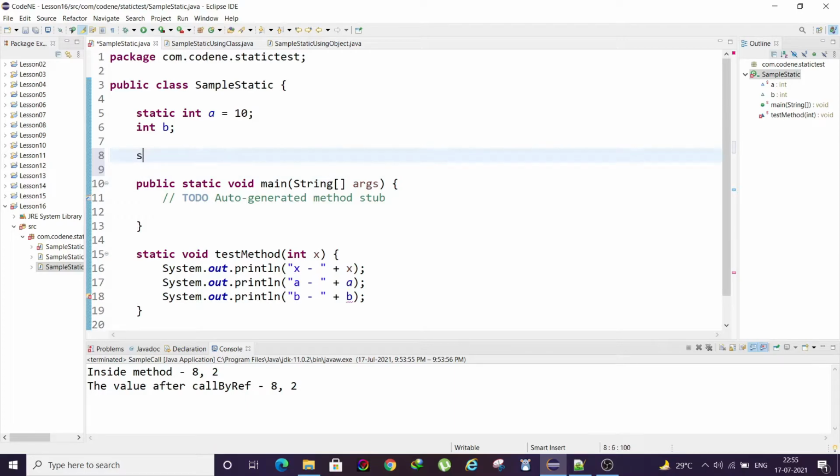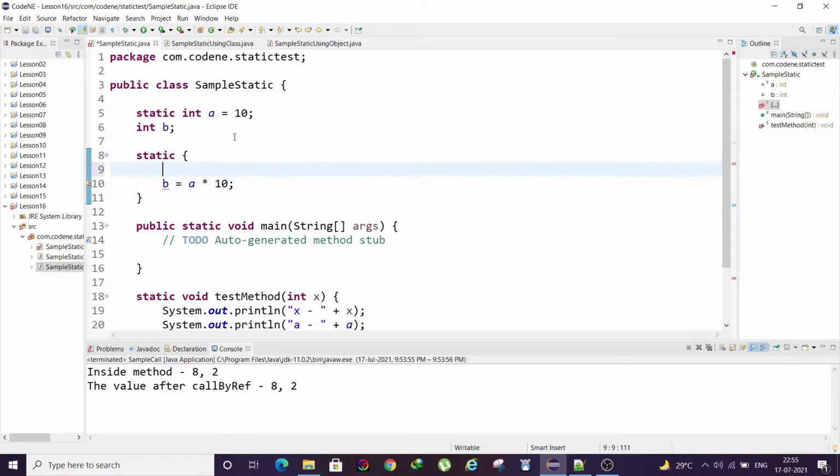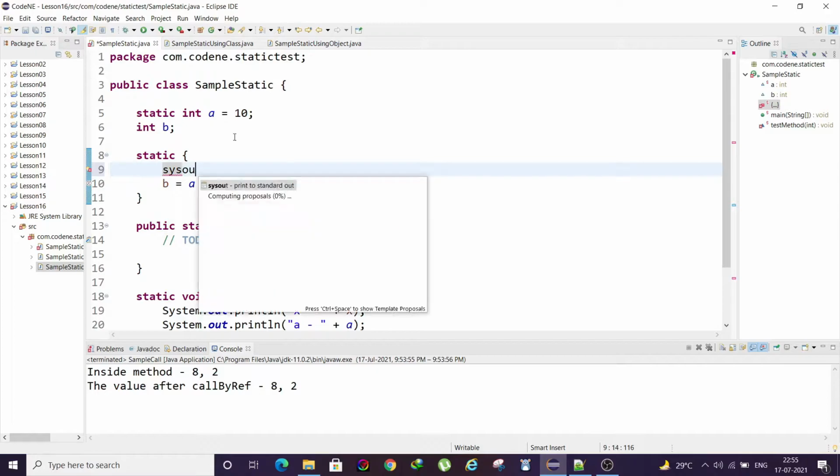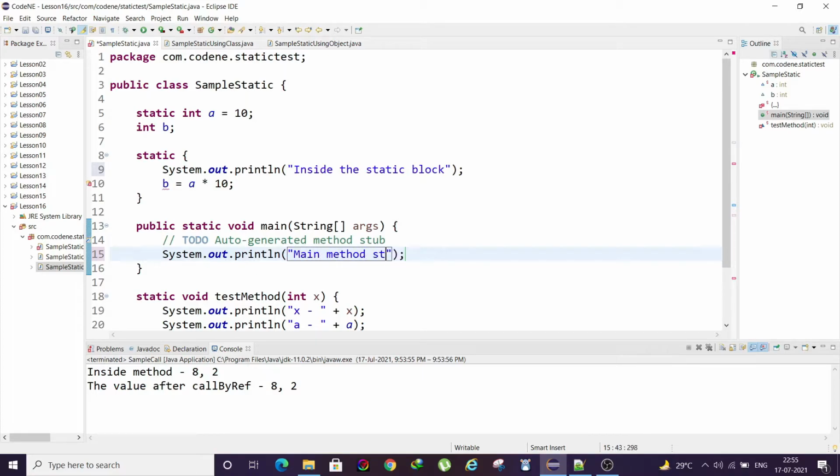But before that, let's check what is a static block. In the static block, I can simply write b equals a times 10, and let's print something like "inside the static block", and then we'll print "main method starts".